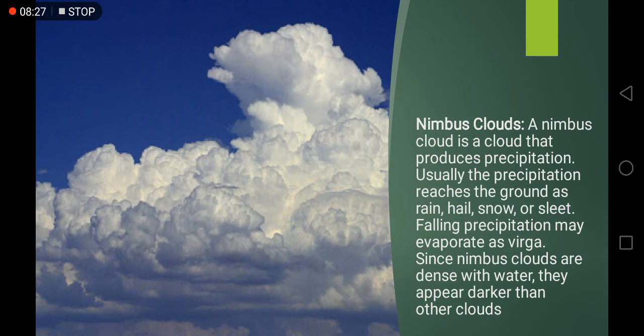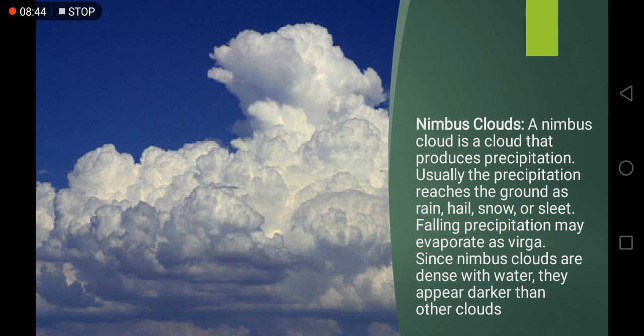First of all, we are going to discuss nimbus clouds. Have you seen these kinds of clouds? These are very beautiful and pretty clouds. A nimbus cloud is a cloud that produces precipitation. That means it is a rainy cloud.